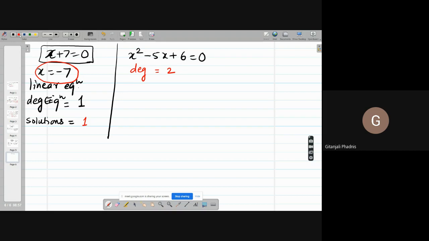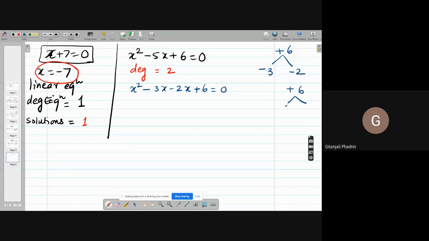How do you solve it? Tell me. Factorize. कैसे? बताओ मुझे, मैं करती हूँ. लिखो, बताओ, मैं लिखती हूँ. x² minus 5x plus 6 equals x² minus 3x minus 2x plus 6. Right? You find out the factors of plus 6 so that their addition is -5.